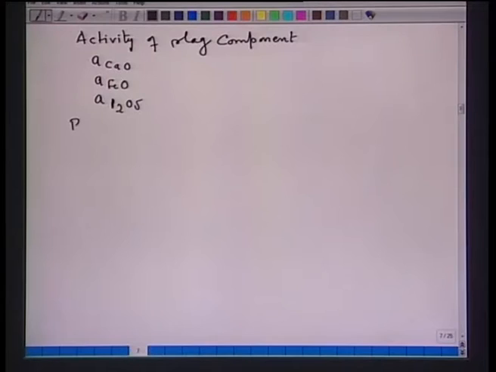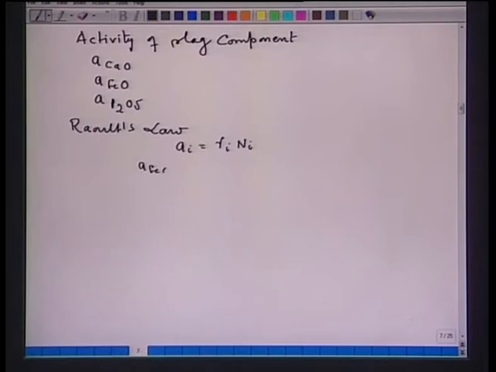So, conceptually we can say that the activity of any component depends on its mole fraction and activity coefficient. Now, the slag follows Raoult's law, because the concentrations are more than 1%. So, Raoult's law is obeyed, and according to Raoult's law, the activity of any component is equal to the activity coefficient times the mole fraction of that component. Now, the activity of FeO I have already said when we are considering free CO. Then let us take the activity of FeO, which is a very important component for steel making. So, activity of FeO is equal to gamma FeO into NFeO.